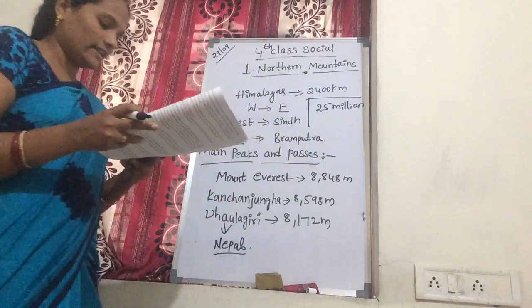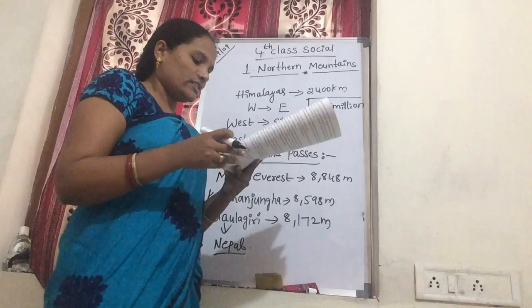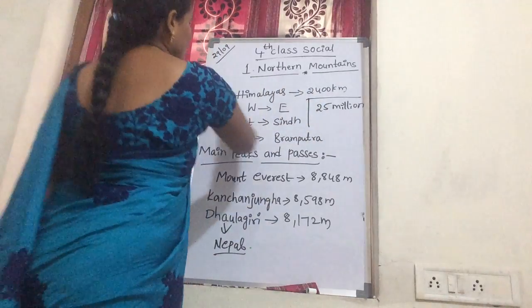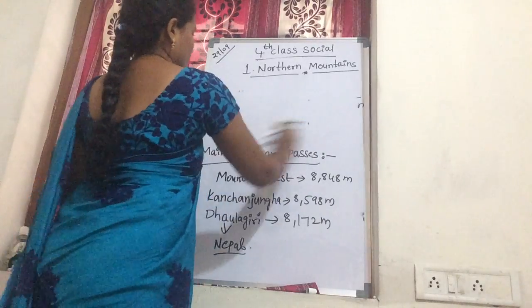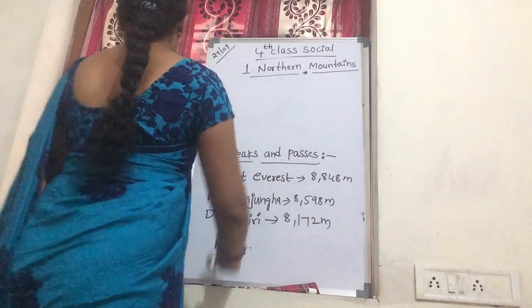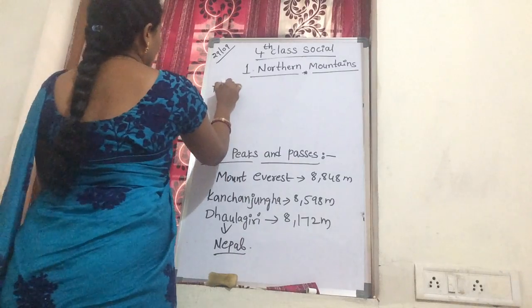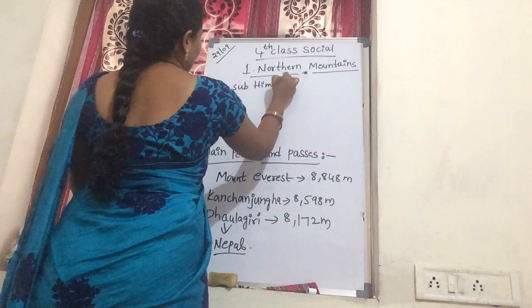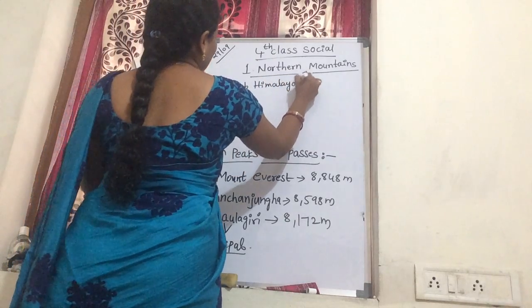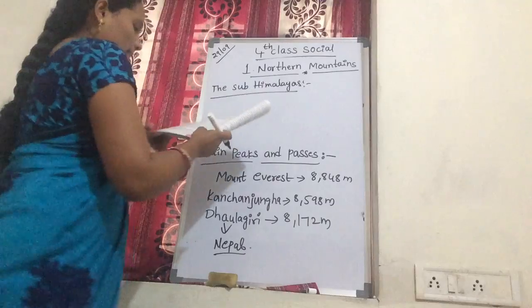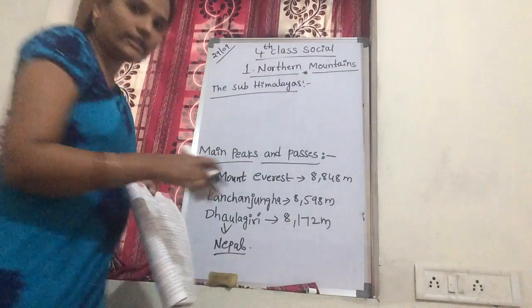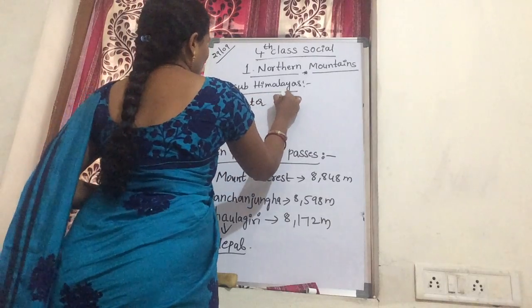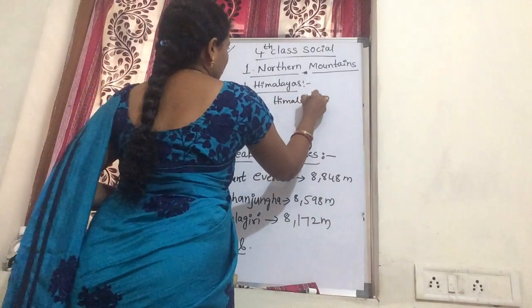What are the Sub-Himalayas? They are also known as the Shivalik Hills or Outer Himalayas. The Sub-Himalayas are also called the Outer Himalayas.